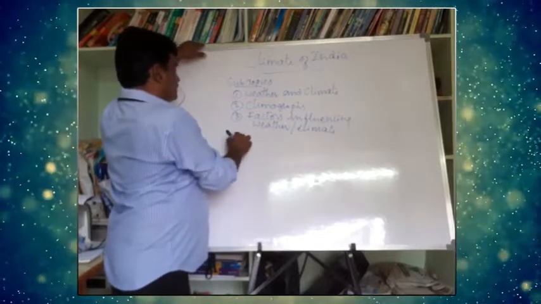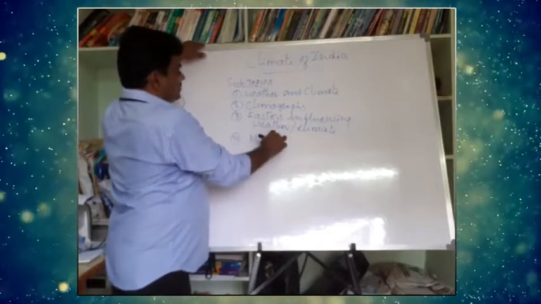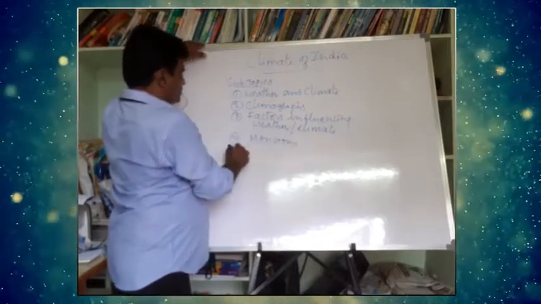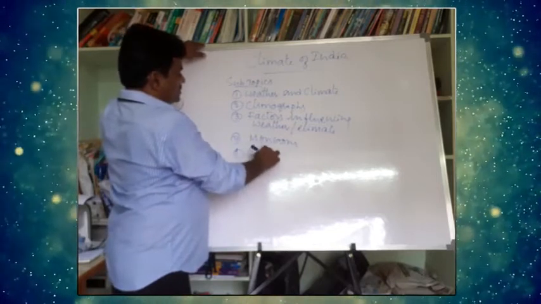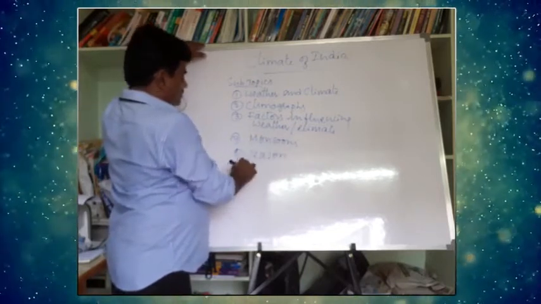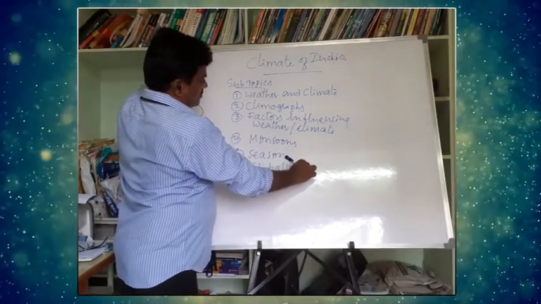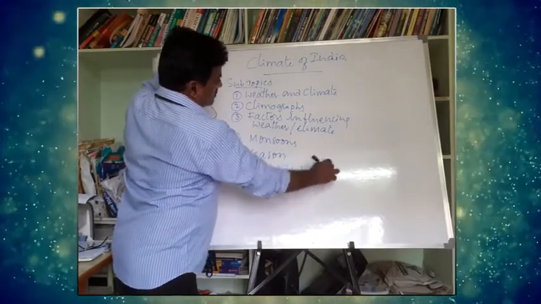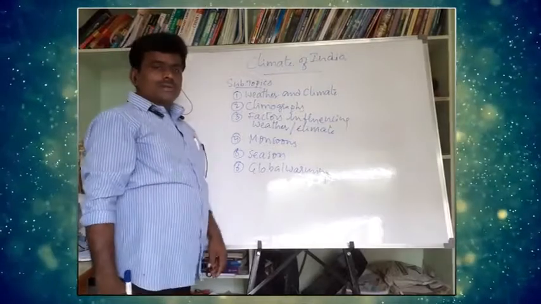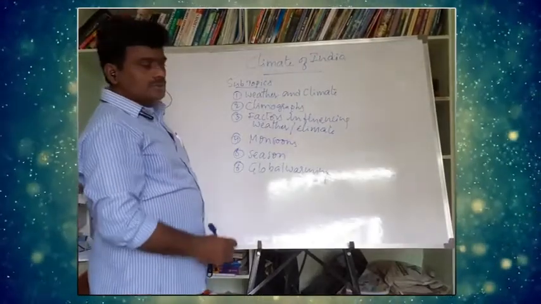Followed by monsoon system, monsoons. Fifth one, seasons, and sixth one, global warming.